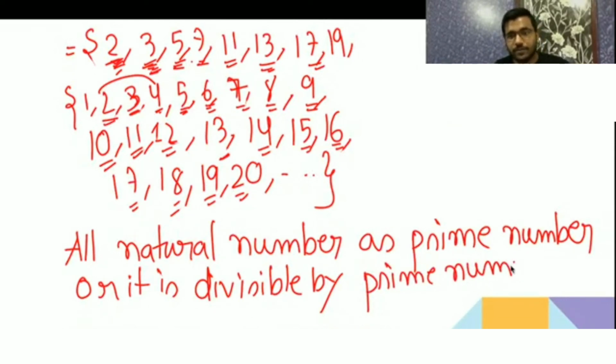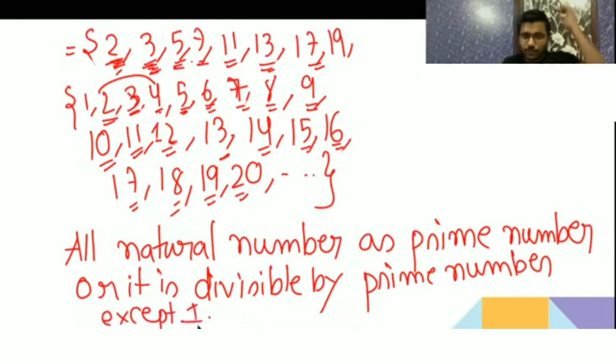Okay, by a prime number except 1, because natural numbers start with 1 and 1 is not a prime number. So if you take any natural number, it is going to be either a prime number, or it is divisible by a prime number, or it is a multiple of a prime number. Okay, first tell me whether this is clear or not.